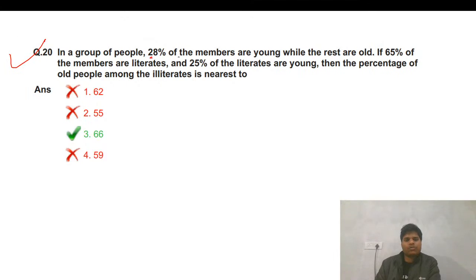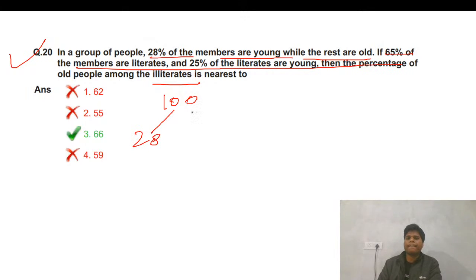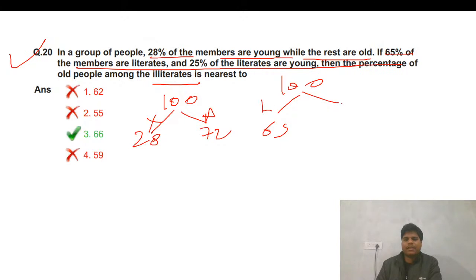In a group of 28 members, 28% are young, while the rest are old. So 28% are young and the remaining are adult. And 65% of members are literate, so young, adult and literate, and 35 are illiterate. So 25% of this will be...